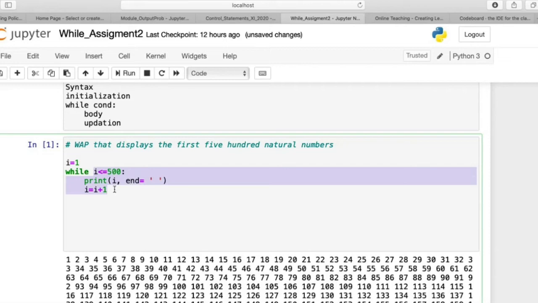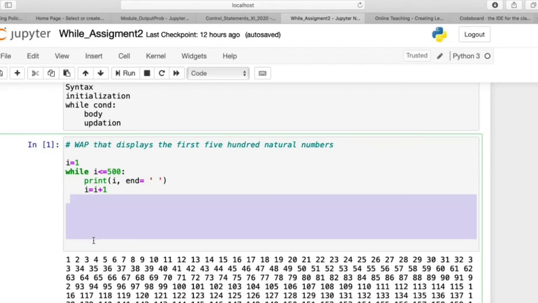Now when it reaches 499, 499 is less than or equal to 500. Yes, it displays 499. It is incremented to 500. For 500 again it executes the body because the condition is true. 500 is less than or equal to 500. Yes, so it displays. Now next time it becomes 501. Now when it checks the condition, 501 evaluates to false because 501 is greater than 500 and not less than. So the condition becomes false, and because no more statements are written here, the program ends, and finally we get this output.